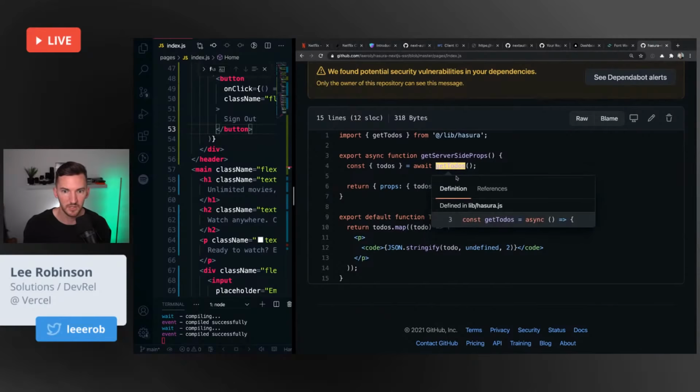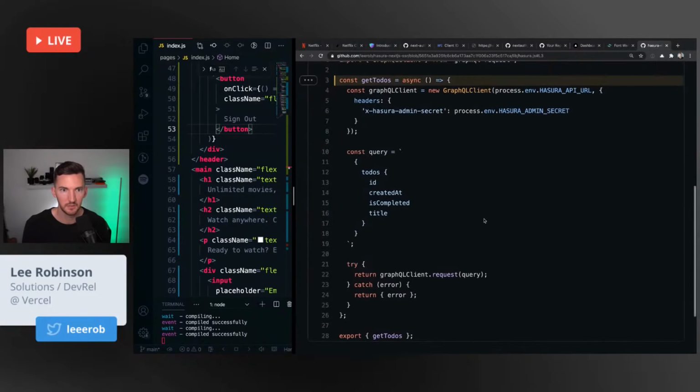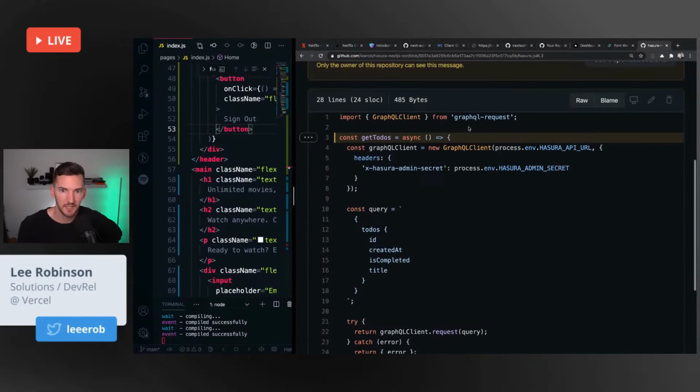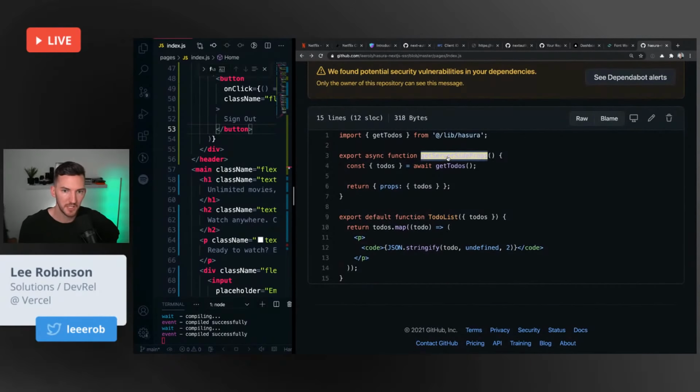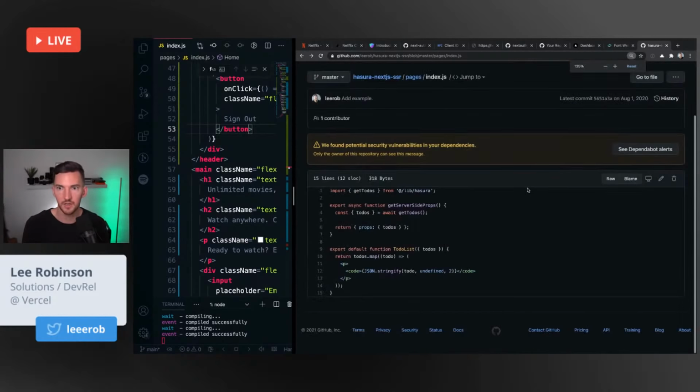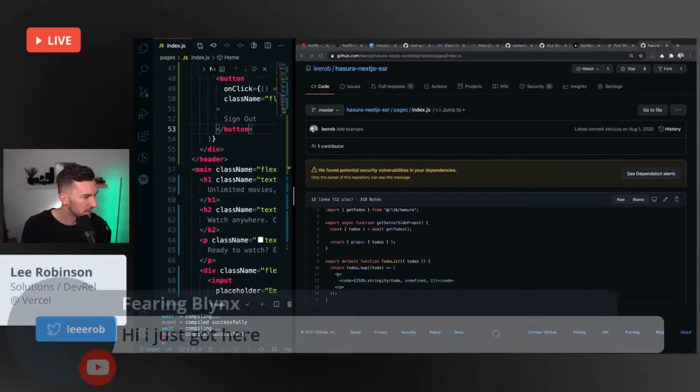If you go to getTodos, what I'm doing is using graphql-request to connect to Hasura, forward along these headers, and then make a GraphQL call to fetch some information. The key thing here is when you're in getServerSideProps or getStaticProps, you're in the Node context, and you can run whatever you want, whether that's GraphQL or REST or direct calls to your database. It's really up to you on what you want to do there.